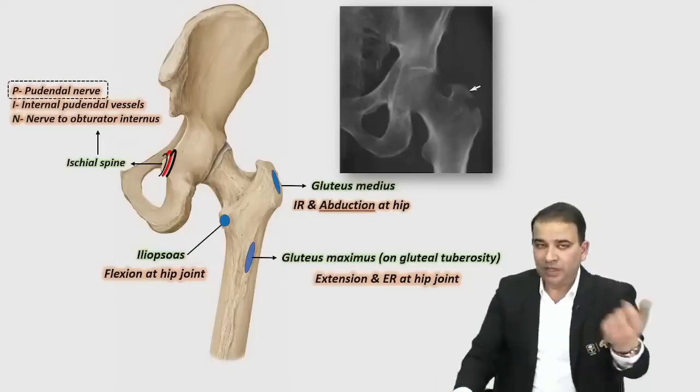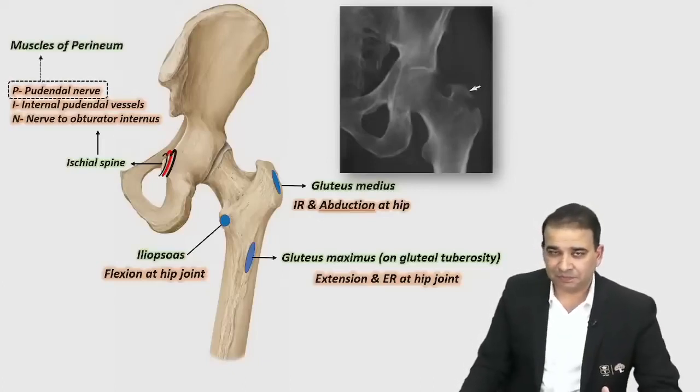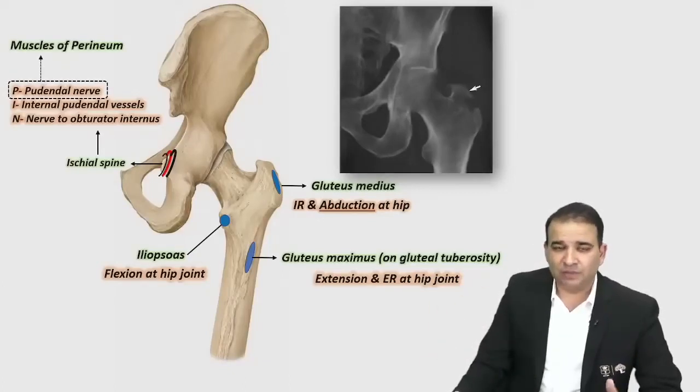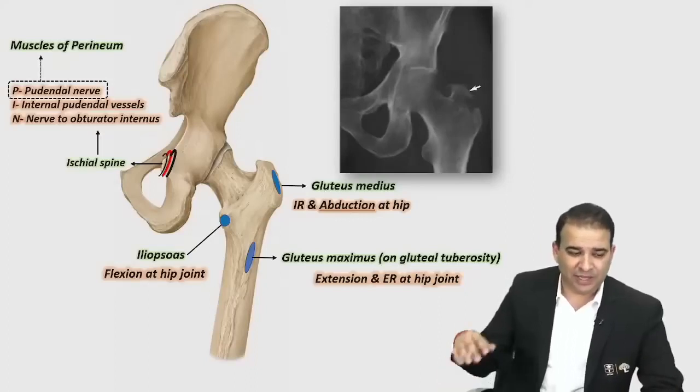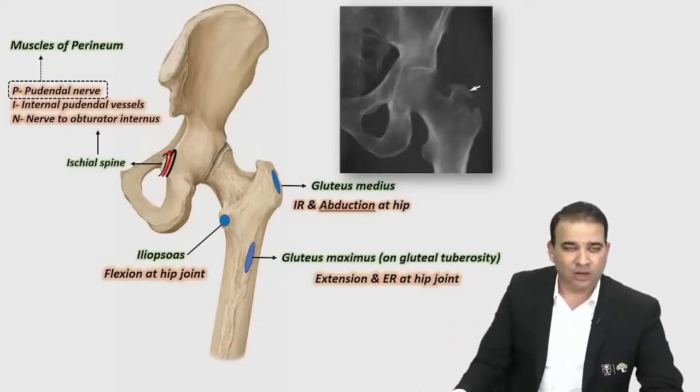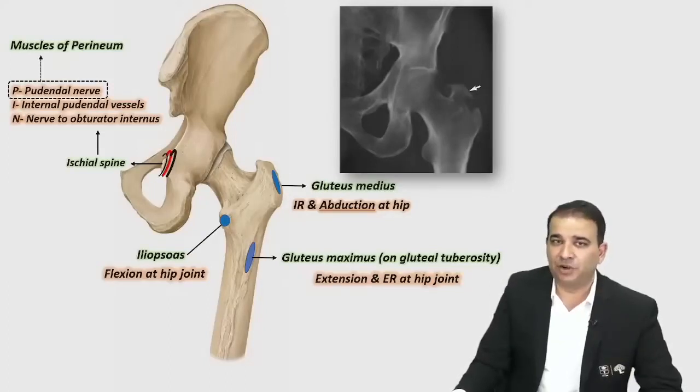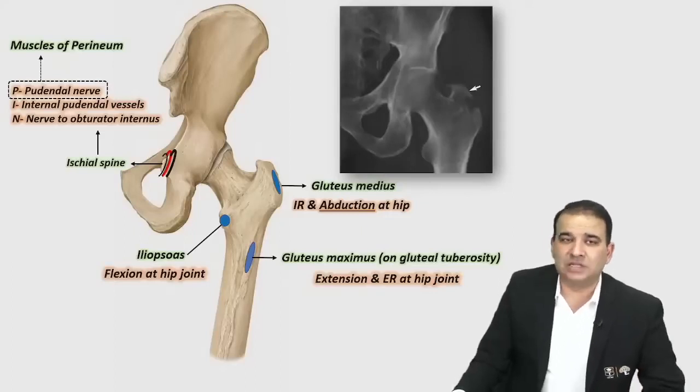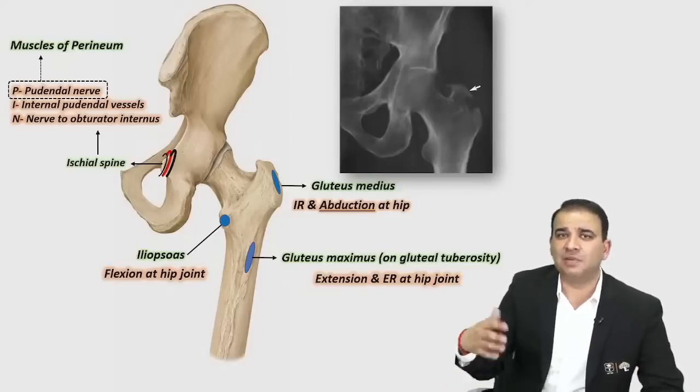That's an important nerve which supplies the muscles of the perineum. This is how the question was: if there is an injury at the level of the ischial spine, where the nerve injured while doing the blockage is the pudendal nerve, then obviously what muscle will get affected? The perineal muscles will get affected.